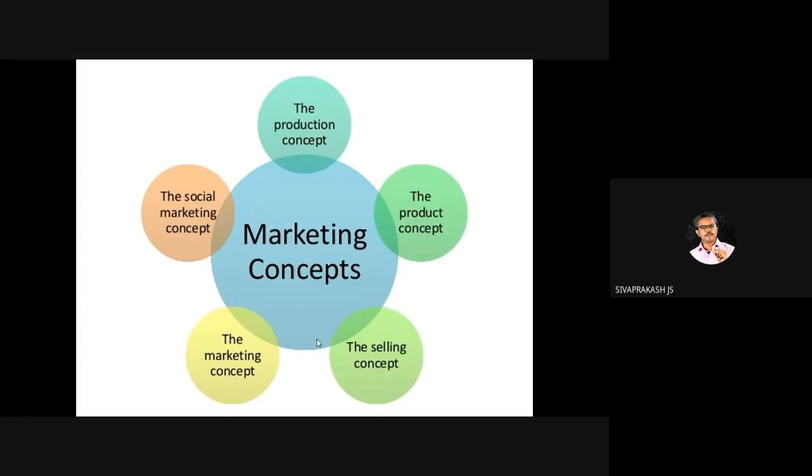Everybody knows this. But we used to think the production concept is the oldest concept, right? It doesn't mean that it is not applicable now. It can be applicable now also. So we need to know the background of these concepts: production, product, selling, marketing, and societal or social marketing concept.